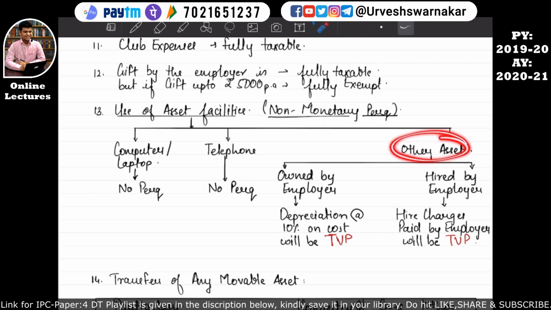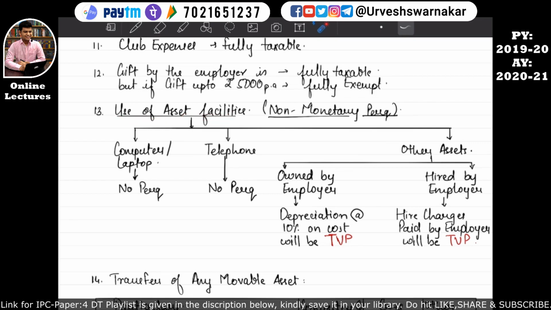If such other asset is owned by the employer, the taxable value of this perquisite will be depreciation at the rate of 10% on the cost of such other asset. But if such other asset is hired by the employer, then whatever the hire charges have been paid by the employer for such other asset which has been used by the employee will be considered as the taxable value of the perquisite. I hope this is quite clear to you all.